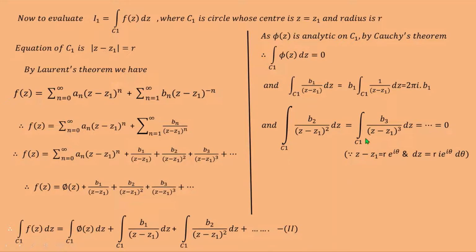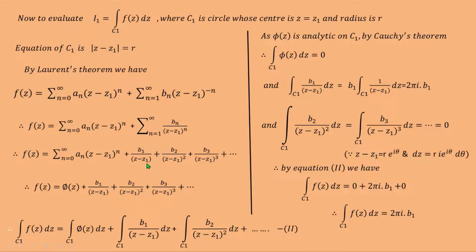And therefore, putting all these values in equation number 2, we have integration over C1 f(z) dz is equal to 0 plus 2 pi i b1 plus 0 plus 0, and so we get integration over C1 f(z) dz is equal to 2 pi i b1. Here we know b1 is the residue of f(z) at the pole z equal to z1. Say this is R1, and so you can write integration over C1 f(z) dz is equal to 2 pi i R1.